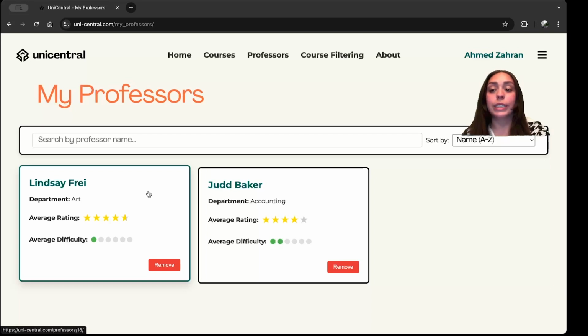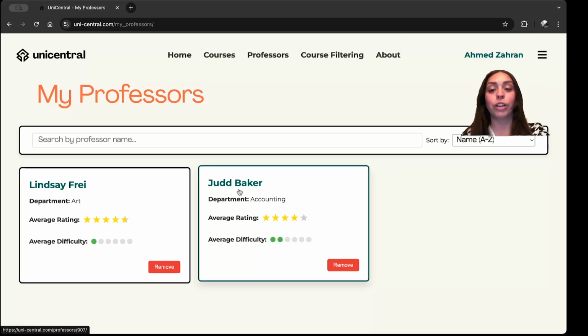This also means that as the semester progresses, and while I can still change courses before next semester, I can go in and make sure that nothing has drastically changed in her profile. So this will constantly keep up to date with how many stars she has, her difficulty rating, and I can check to see if anything is changing to make sure that this course is still right for me by the time that I can drop it for next semester if needed.